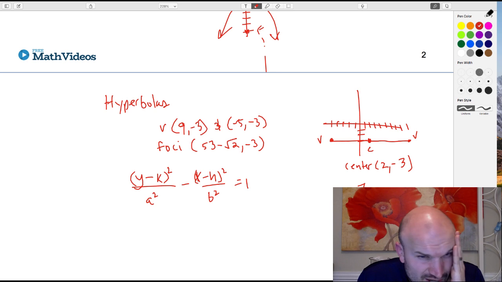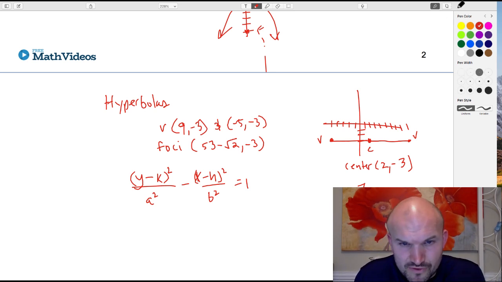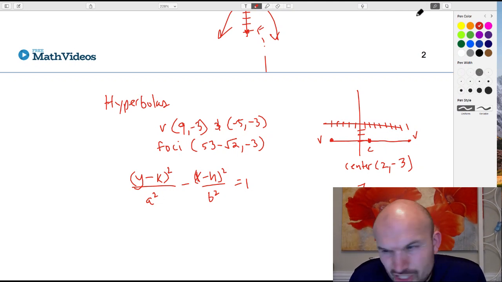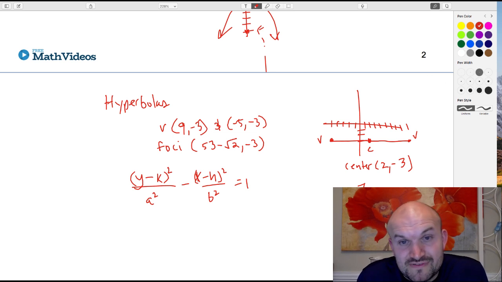I'm just trying to figure out what you wrote in there for the c, but obviously the foci. Obviously this distance here from -3, that is going to be your c value, but I'm just not understanding what you wrote and how to get to that. And then once you have c, remember that a squared plus b squared is equal to c squared.